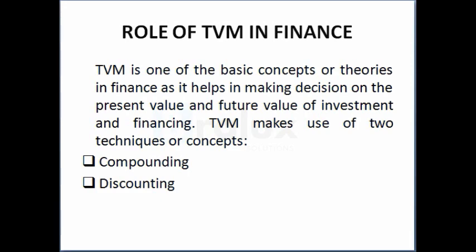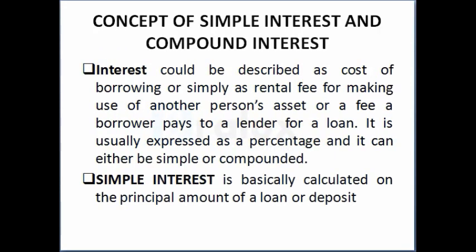As we said earlier, interest can be described as the cost of borrowing, or simply a rental fee for making use of another person's assets, or a fee a borrower pays to a lender for a loan. It is usually expressed as a percentage, and it can either be simple or compounded. Simple interest is calculated on the principal amount of a loan or a deposit. The formula for simple interest is the principal amount times the interest rate times the time, or what we call the term loan.